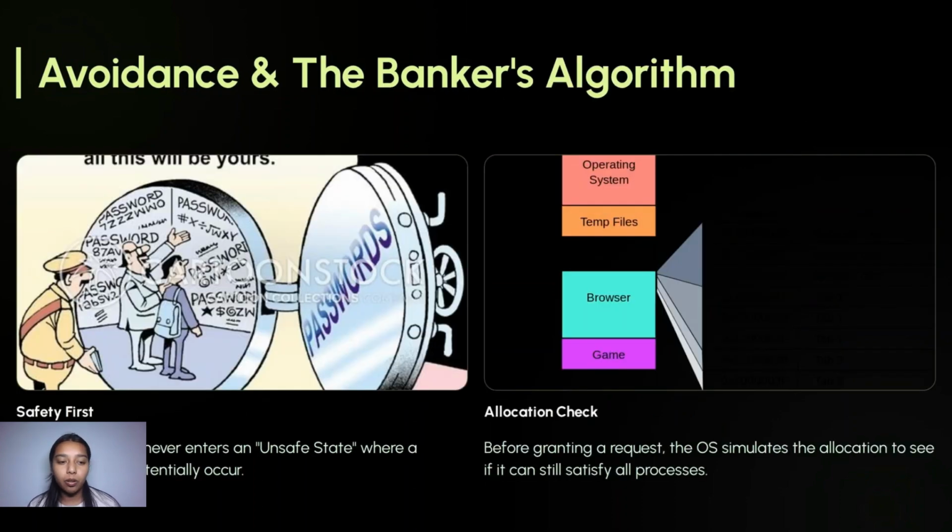Avoidance and Banker's algorithm. The OS ensures it never enters an unsafe state where a deadlock could potentially occur. For allocation check, before granting a request, the OS simulates the allocation to see if it can still satisfy all the processes or not.